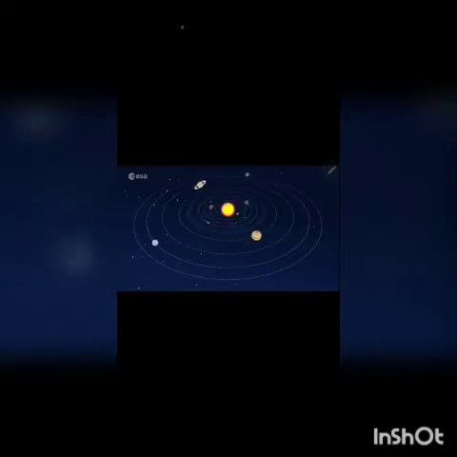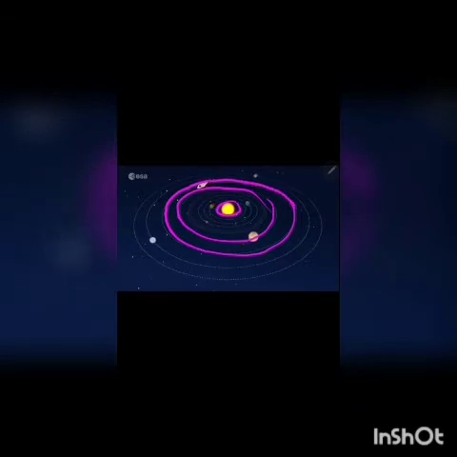So there are many planets revolving around the sun. See, this is revolving around the sun. This is also revolving around the sun. This is also revolving. So actually the solar system means everything, the sun and everything that orbits around it.